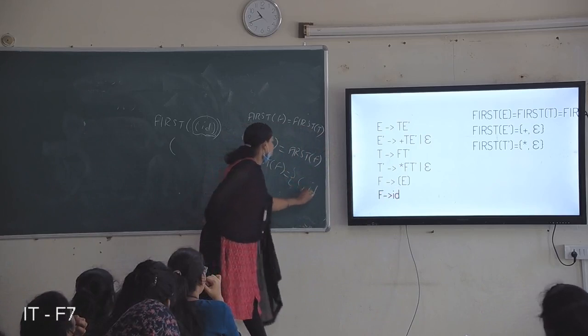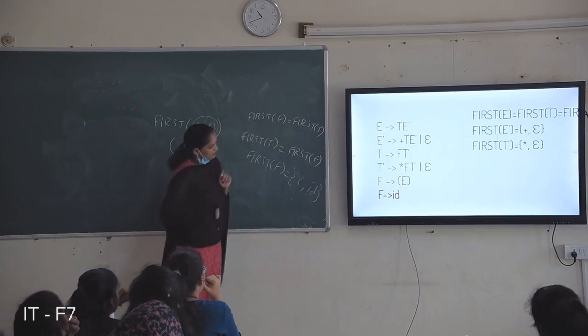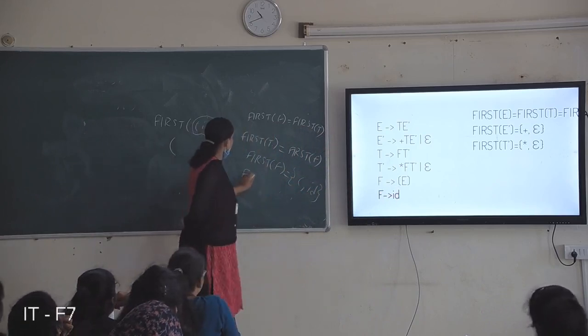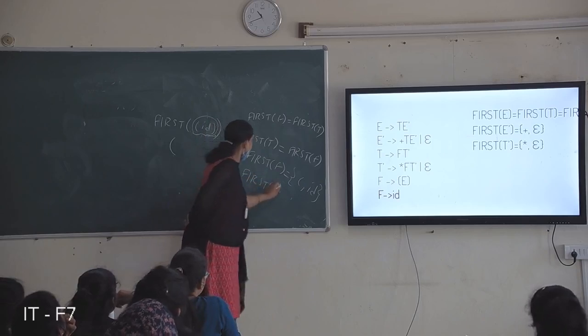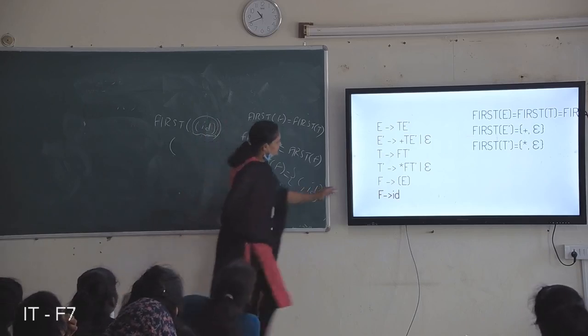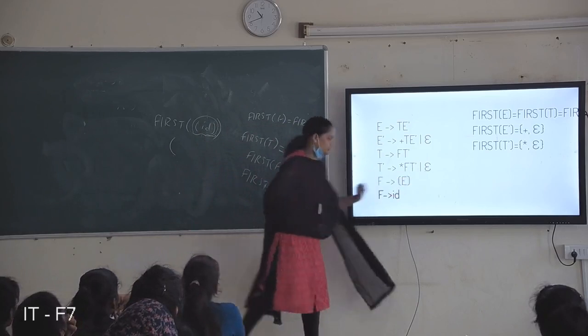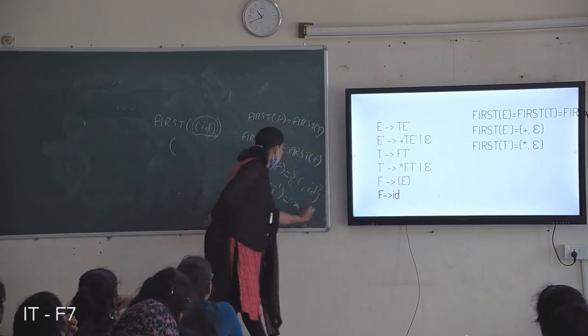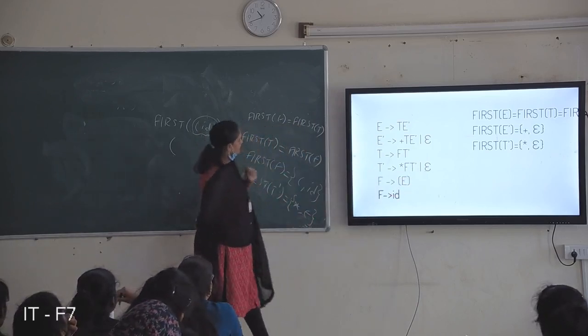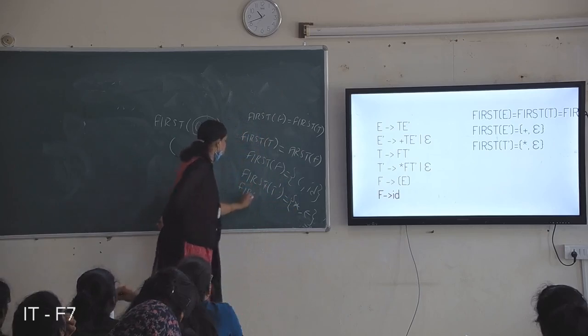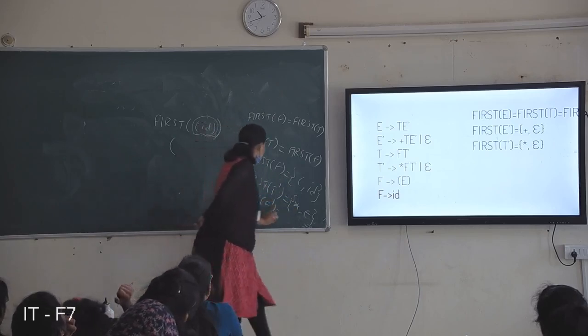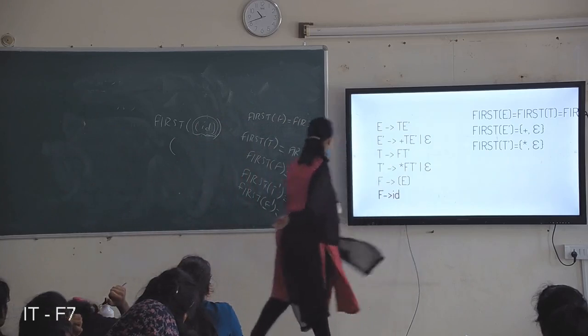So open brace and ID. And next, what is first of T dash? It starts with star and null, so directly write star and null. What is first of E dash? Plus and null.